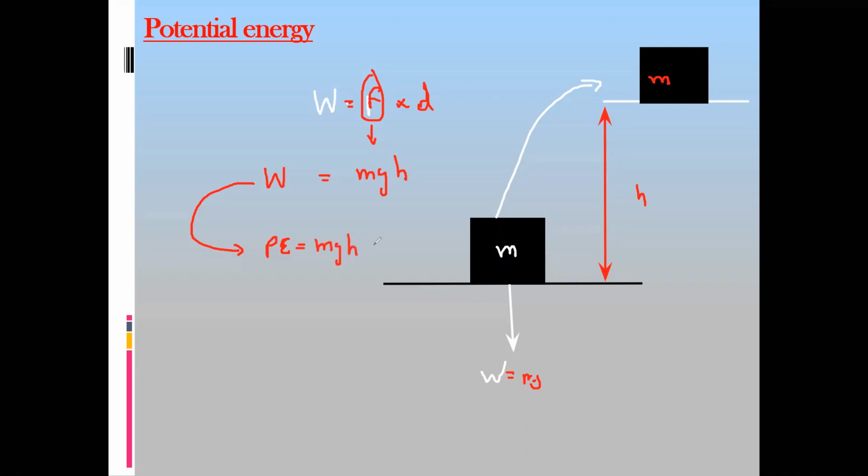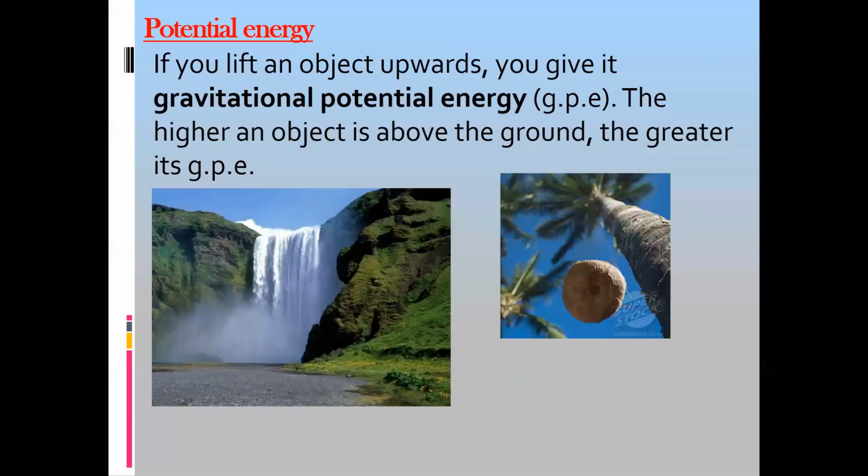So the idea is that whenever work is done to lift the object, the work done is stored as energy inside the object, which is the gravitational potential energy, and the value of the gravitational potential energy is the same as the work done on the object. If I did a work done of 30 joules, then the gravitational potential energy will be 30 joules. If I did a work done of 50 joules, then the gravitational potential energy will be 50 joules as well. Is the concept of gravitational potential energy clear?